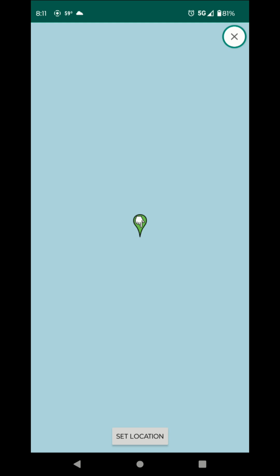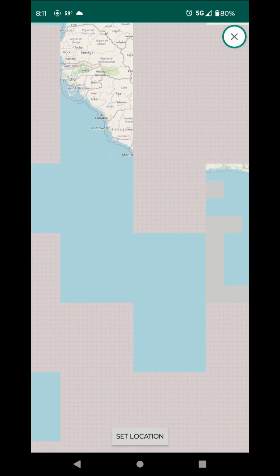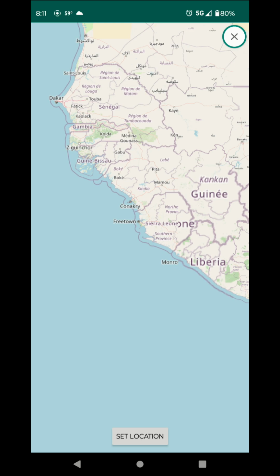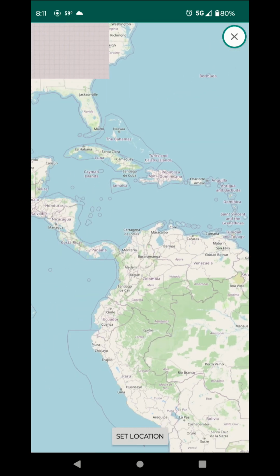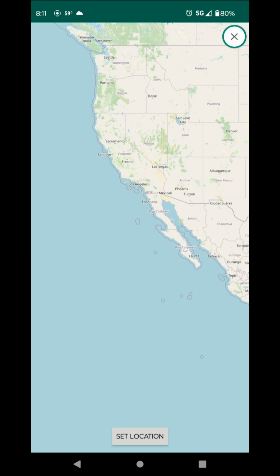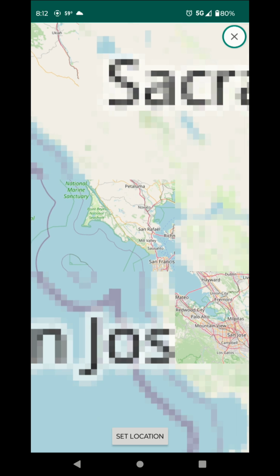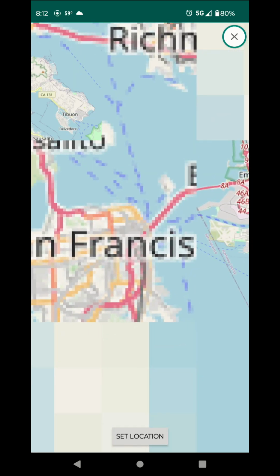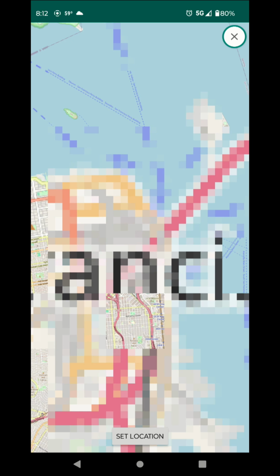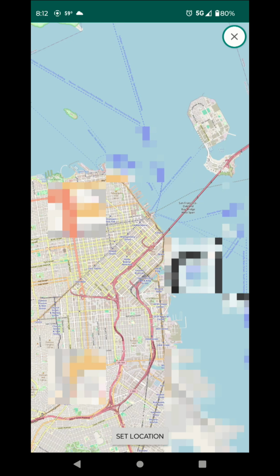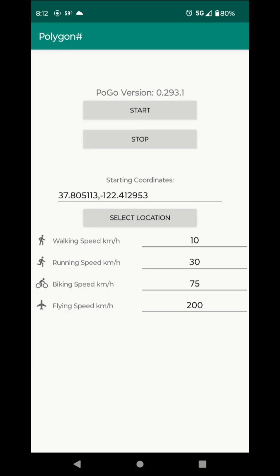And the best place is San Francisco by Fisherman's Wharf in California. So that's the best location. So you have to go Sacramento, San Francisco, and up here is the location right here, and you say select location. So now your location is set up there, and now you have to start.